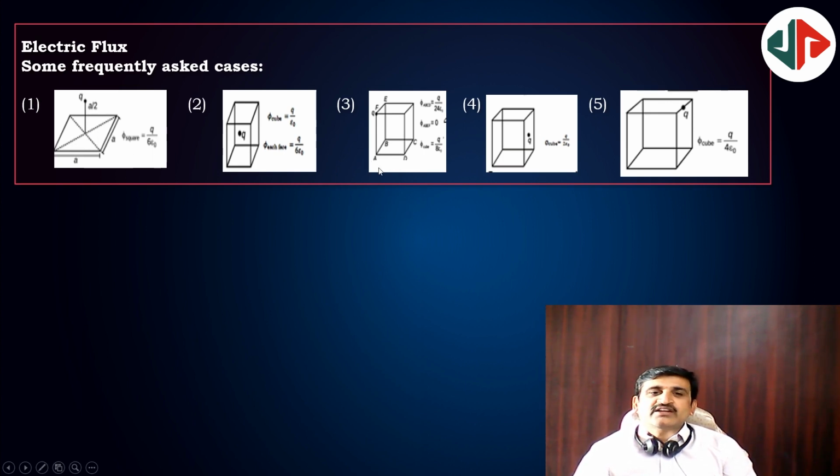And the third one is, the charge is at one of the corners, then the flux coming out from this body is 1 by 8 times of q by epsilon naught, and the flux coming out from one of the opposite sides is q by 24 epsilon naught. If the charge is on one of the faces, then q by 2 epsilon naught. If the charge is at one of the edges, q by 4 epsilon naught. Yeah, only a fourth part belongs to the cube, that's why.